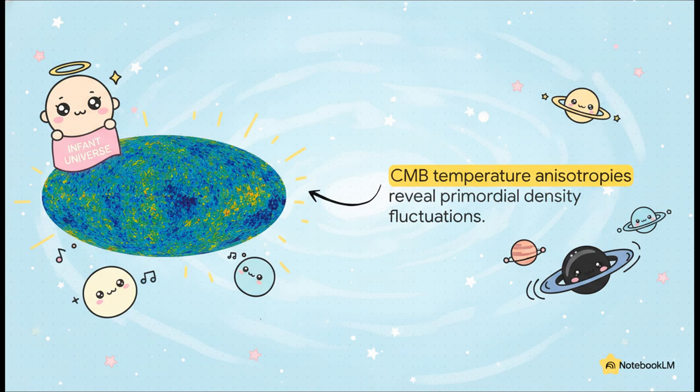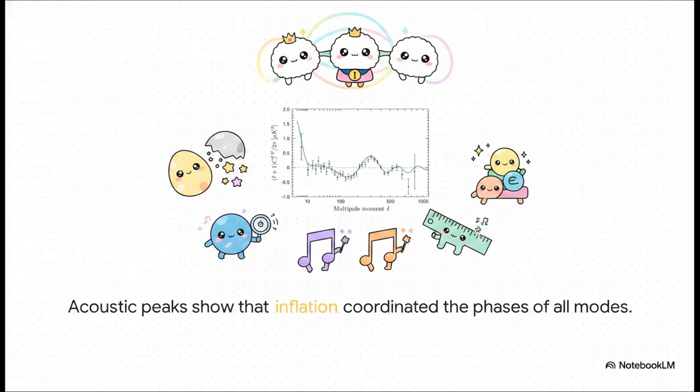As the ripples re-entered the horizon, gravity started pulling matter into the dense, clumpy regions, while radiation pressure pushed right back out. This tug-of-war created massive acoustic oscillations, literally giant sound waves ringing through the cosmic plasma. And the crazy thing is, those sound waves left a signature that we can measure today. When you look at the acoustic peaks in the CMB power spectrum, it's just breathtaking.